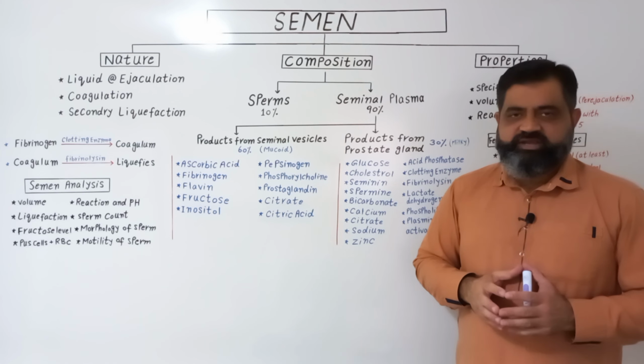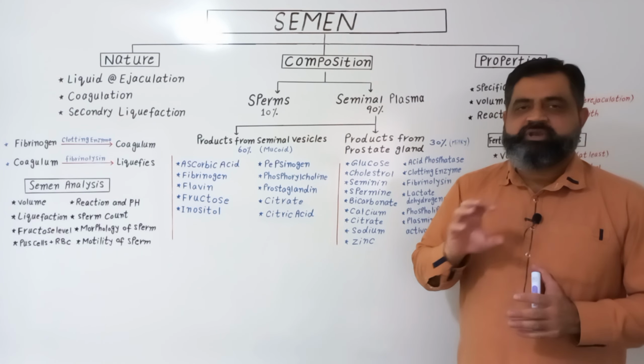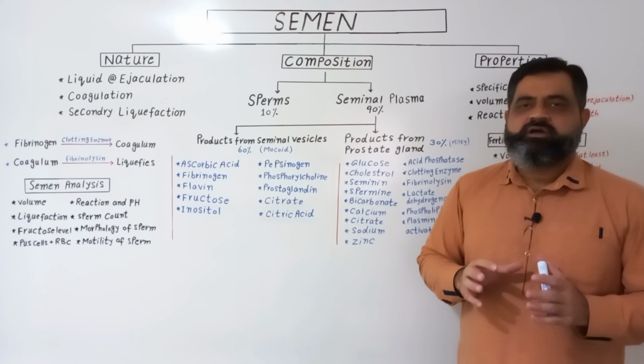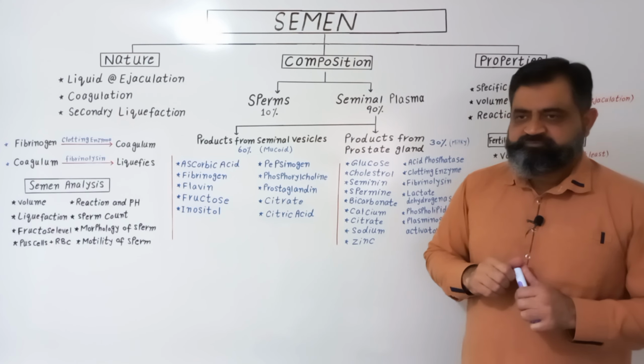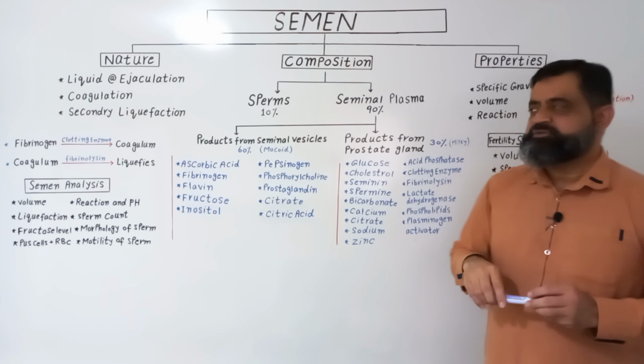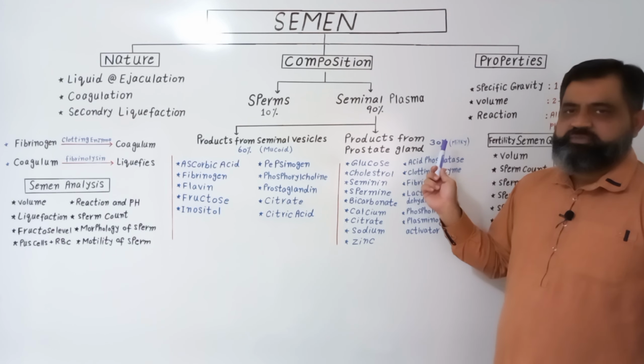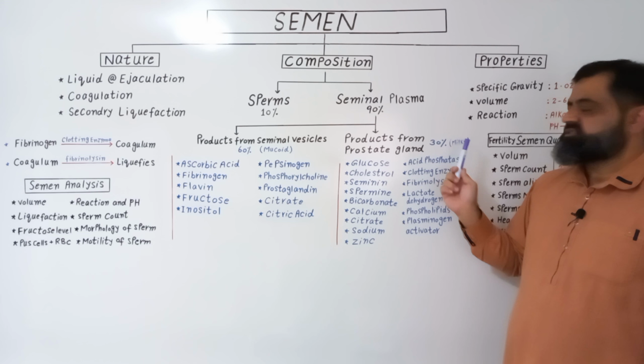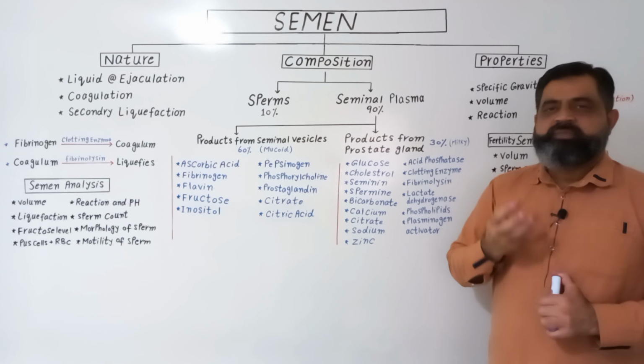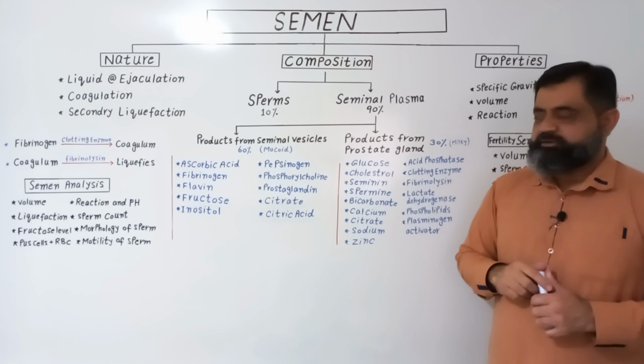All these ingredients have separate roles in the seminal fluid, while the second secretion is produced by the prostate gland, which makes up 30% of the seminal plasma, and it is milky or grayish in color.